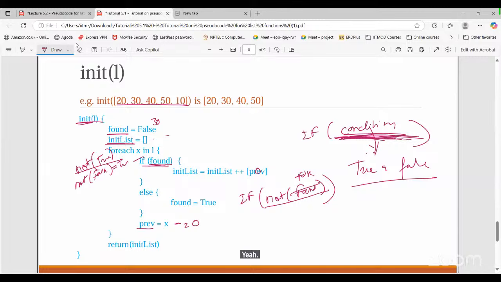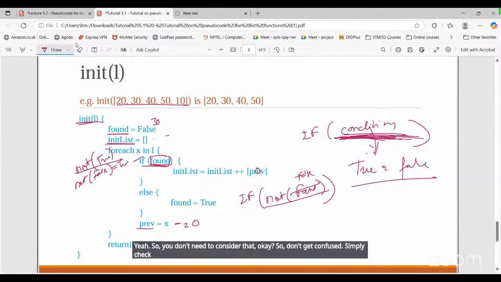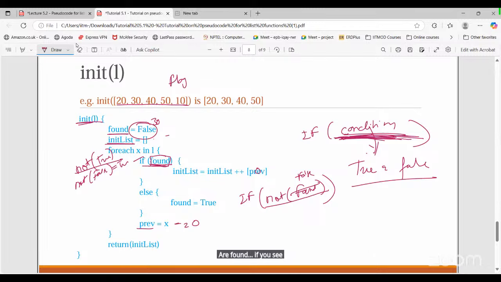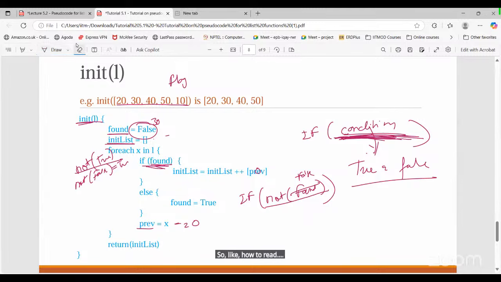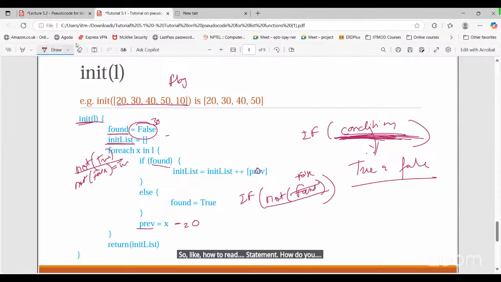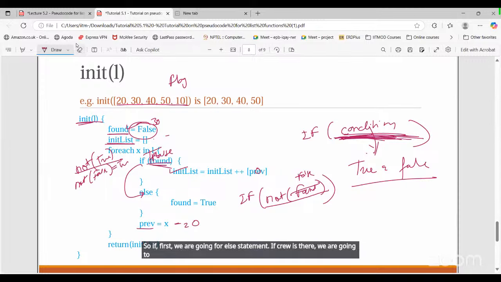So you don't need to consider that. Don't get confused. Simply check the value of this one. Whenever it's flagged or found, if you see it's a Boolean, check the output of this condition, the entire thing. How do you read the not found statement? If found, right? The value of found is what? Here we already have, that is basically false. So if false, we are going for the else statement. If true is there, we are going to just execute this statement. That's it.